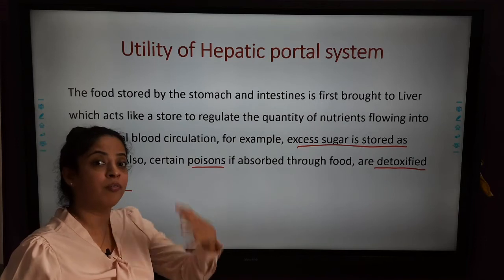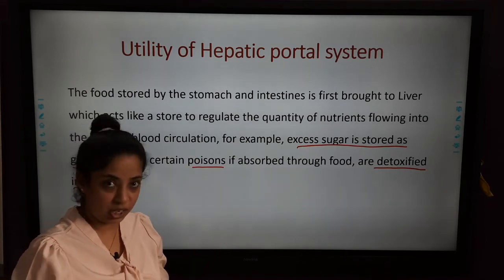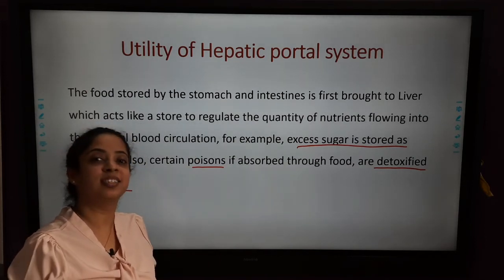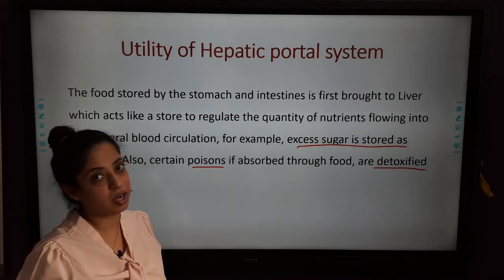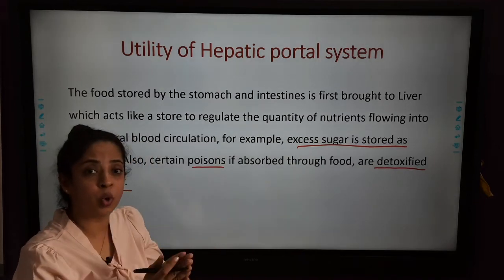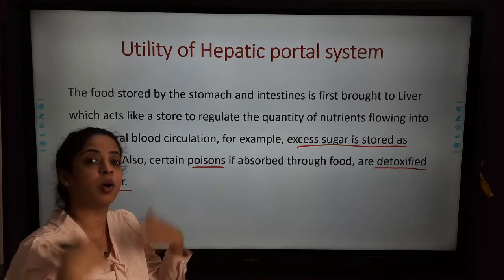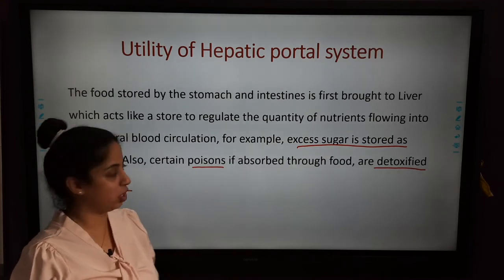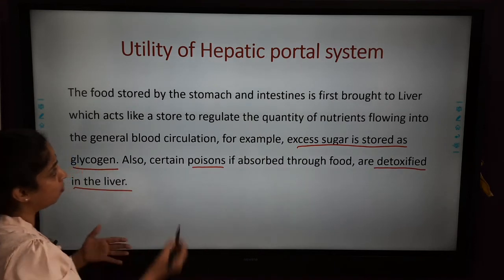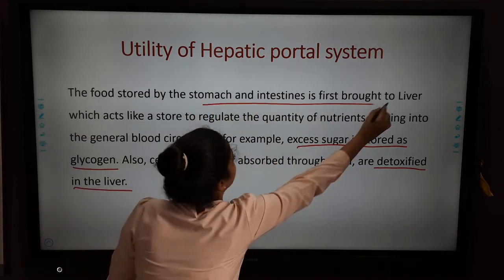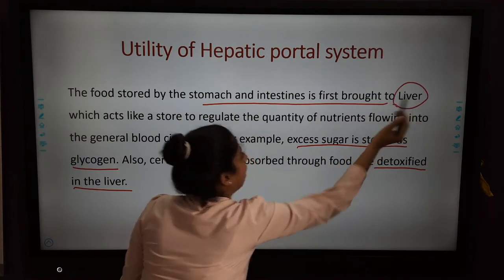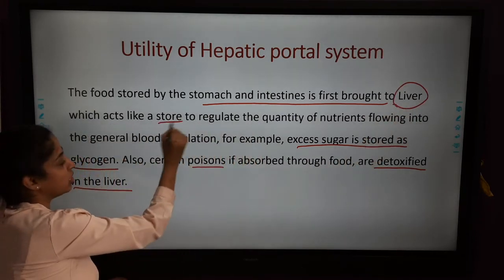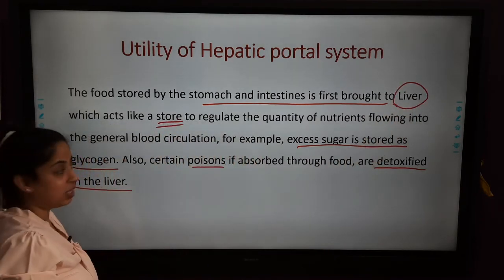So from where does the nutrition come? From the food we eat. Okay, so the food enters the intestine and the stomach, so the body has to control what substances are going into the blood. So the hepatic portal system here comes to our rescue. The blood flowing from the stomach and intestine is first brought to the liver, and the liver acts as a storage.